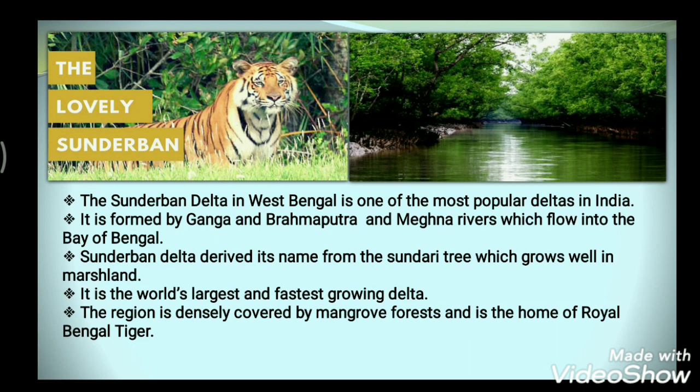Now this Sundarban Delta, how did the name come? The Sundarban Delta derived its name from the Sundari tree, which grows well in the marshland. It's the world's largest and fastest growing delta. This Sundarban region is densely covered by mangrove forests, and it is the home of the Royal Bengal tiger. This way the Sundarban Delta is one of the most popular deltas in India.